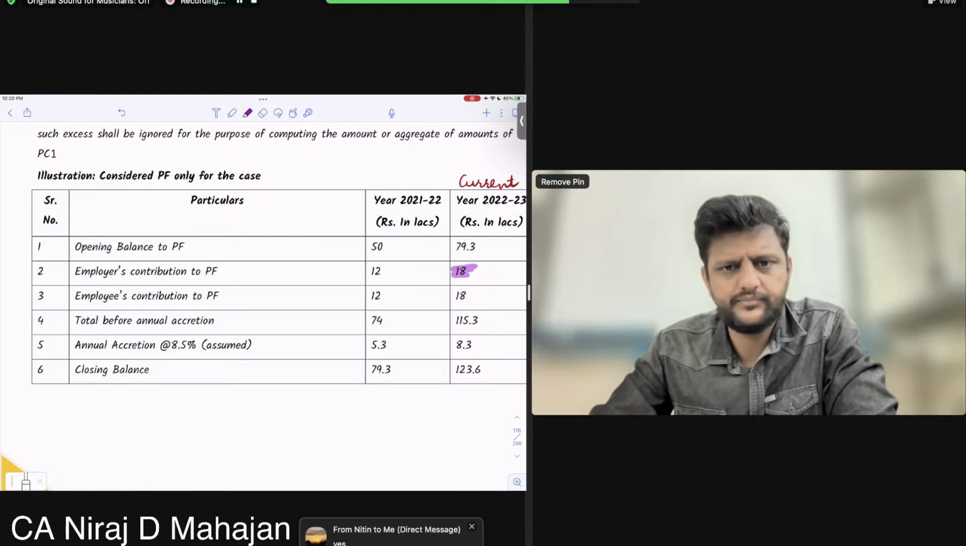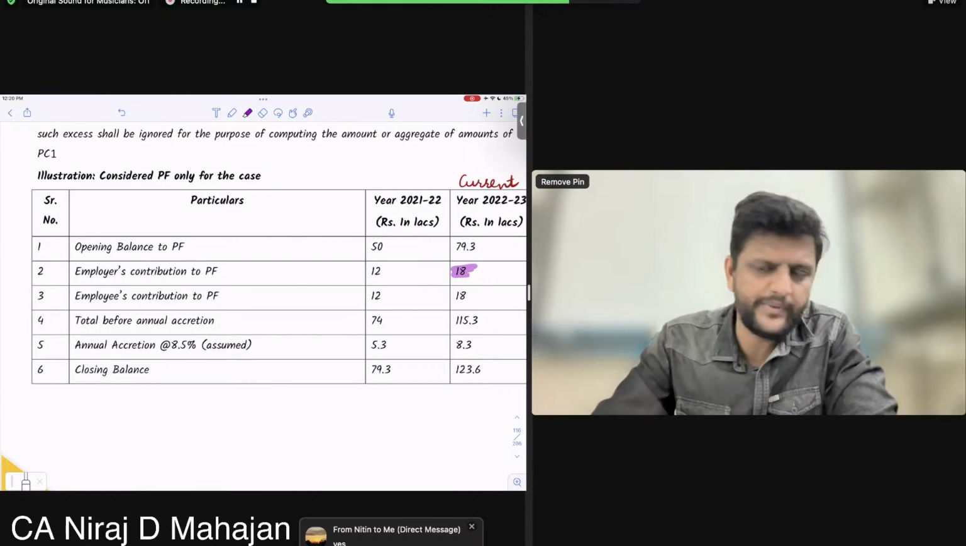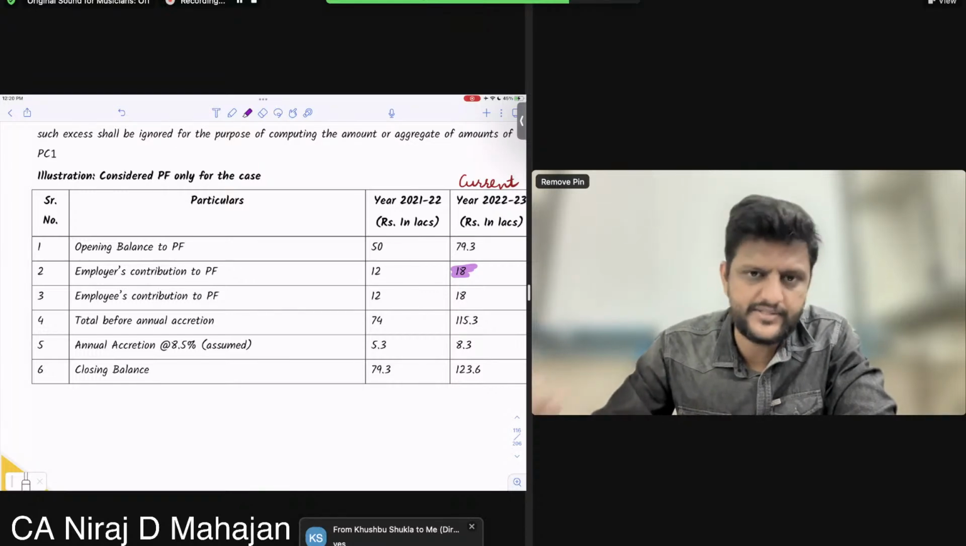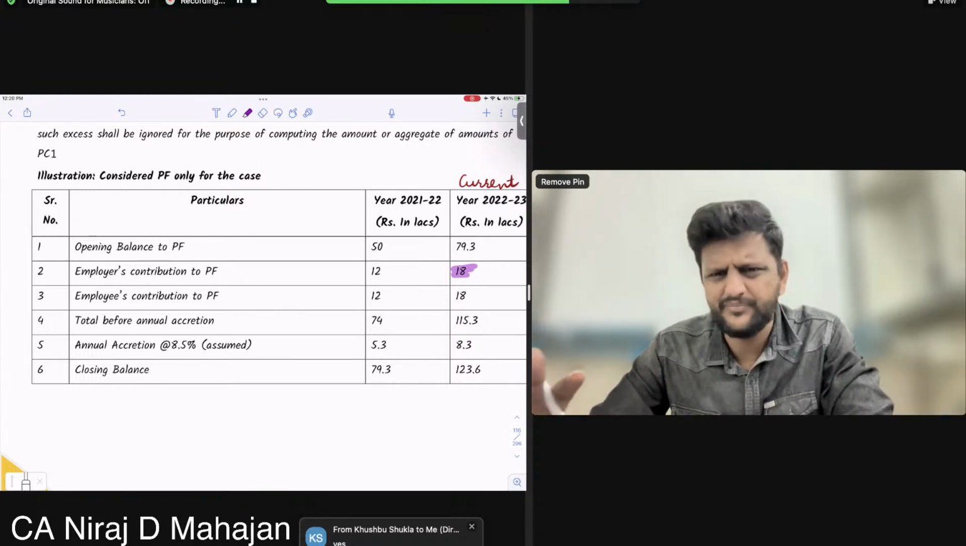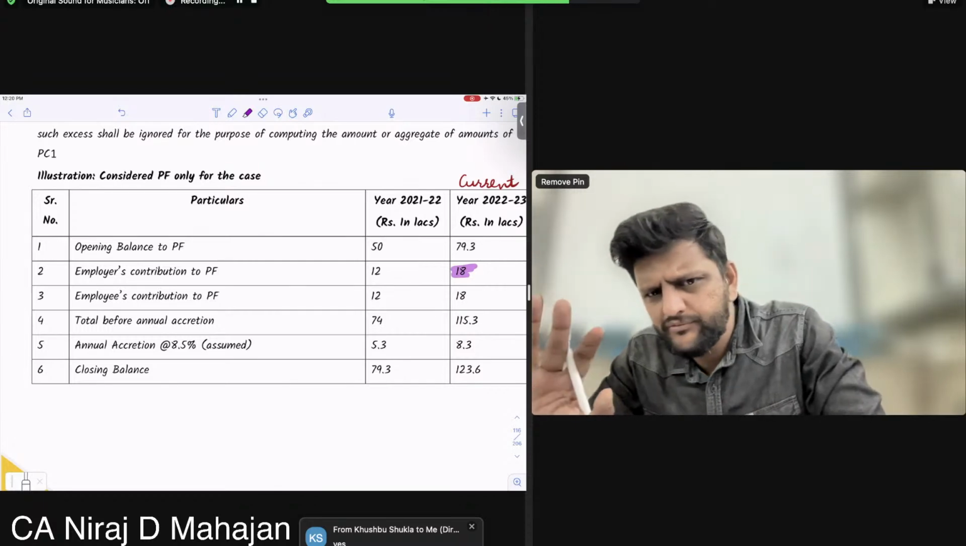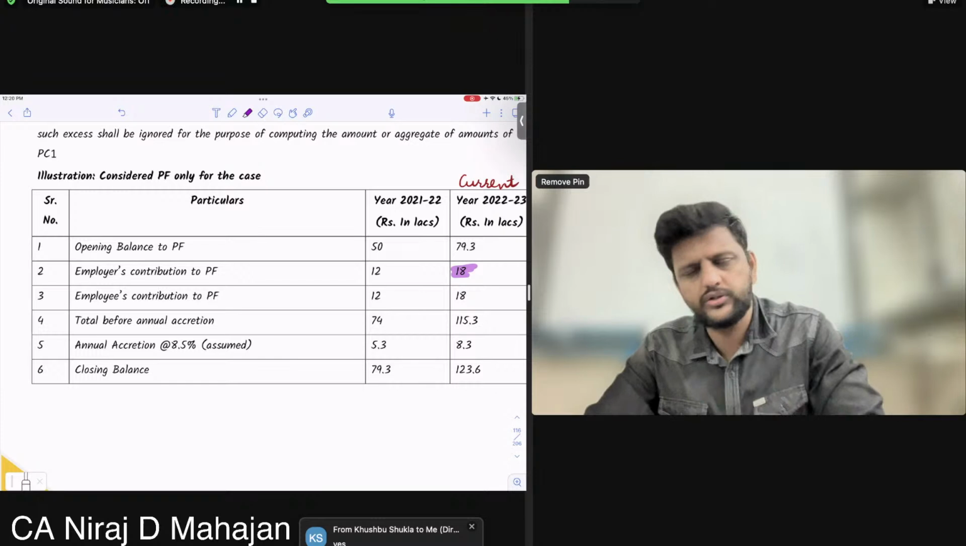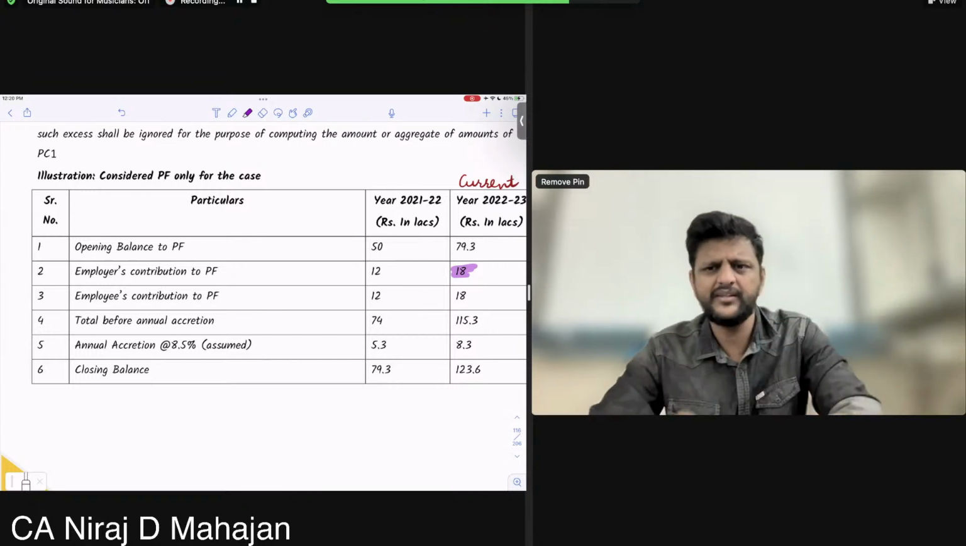Clear till here? Okay, please pay attention. This only once you have to pay attention and the concept will be clear. Employer contributed 18, employee contributed 18, 18, 18, 36, 36 plus 30, 79.3. Okay, it comes to something around 115.3. And again, whatever you have increased growth in the current year is 8.3. And that is my closing balance.